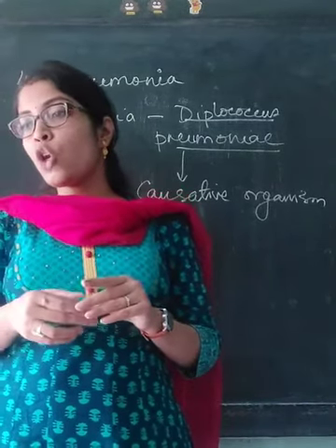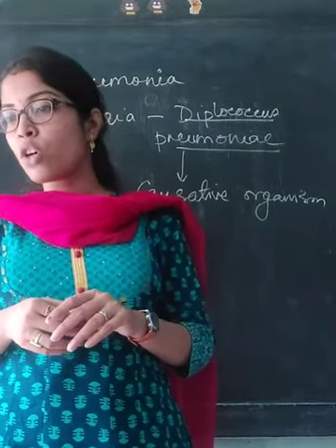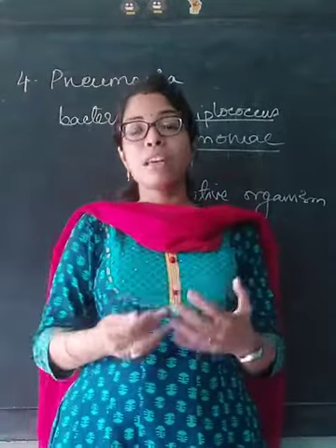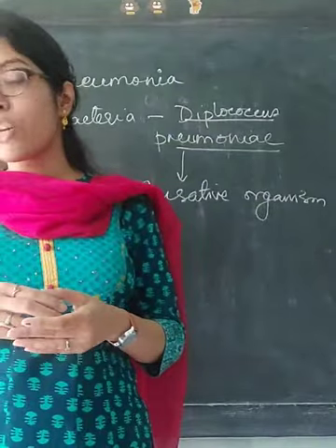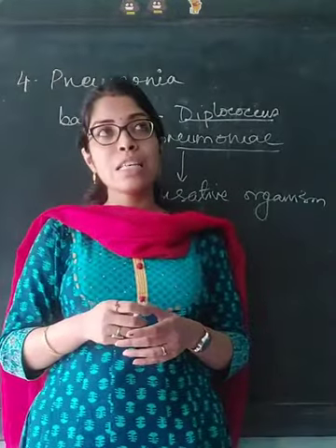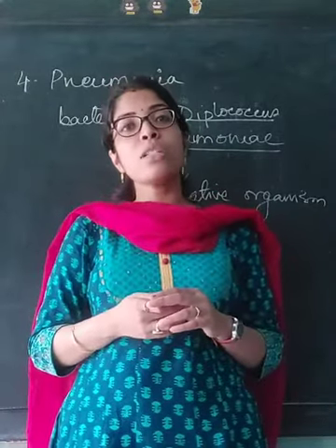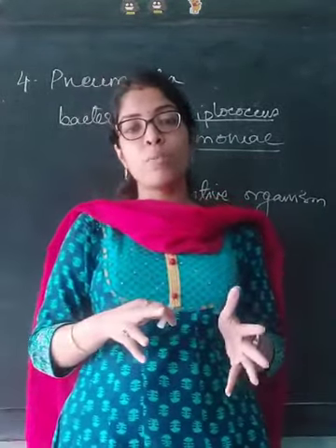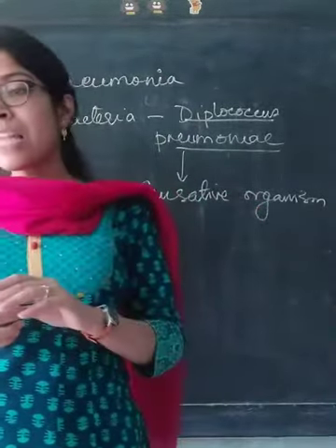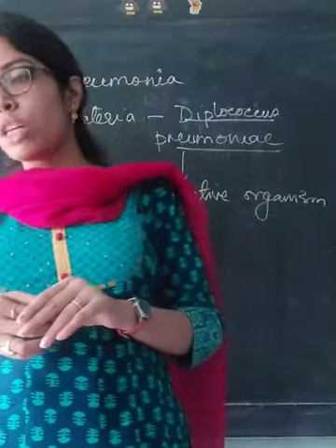Next, chest pain, lobes of lung become solid with severe breathing troubles. Next, rapid breathing. Continuously a person breathes very fast. Next, bluish and greyish color of lips and fingernails due to the deficiency of oxygen in the body. Since the person is breathing rapidly, the patient is not getting enough oxygen, and due to this deficiency of oxygen, the lips and the fingertips become bluish or greyish in color. So these are the symptoms of the disease pneumonia.